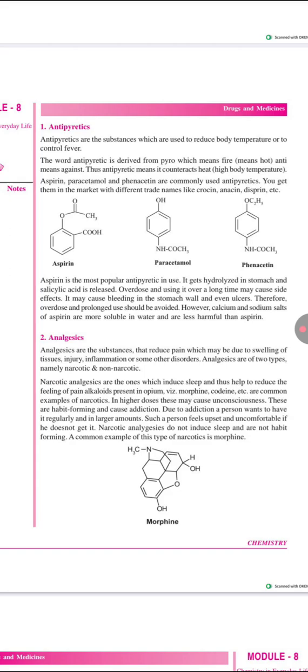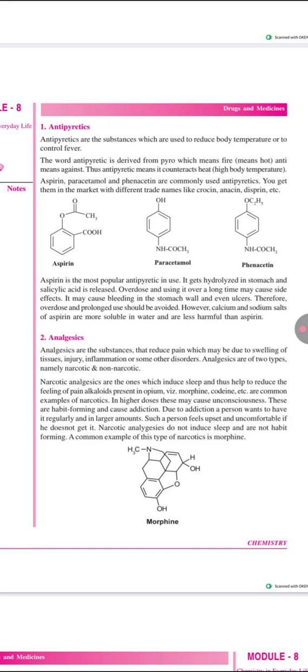You get them in the market under different trade names like Crocin, Anacin, Disprin, etc. This is the structure of aspirin, paracetamol and phenacetin. Aspirin is the most popular antipyretic which we use. It gets hydrolyzed in the stomach and salicylic acid is released.